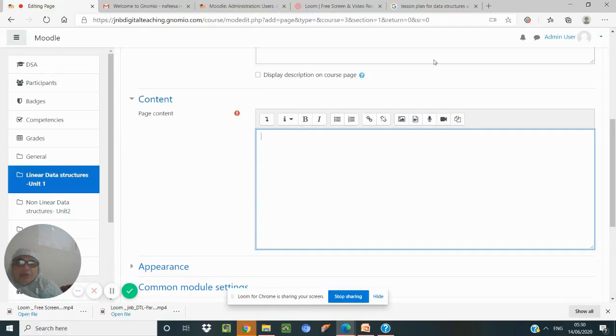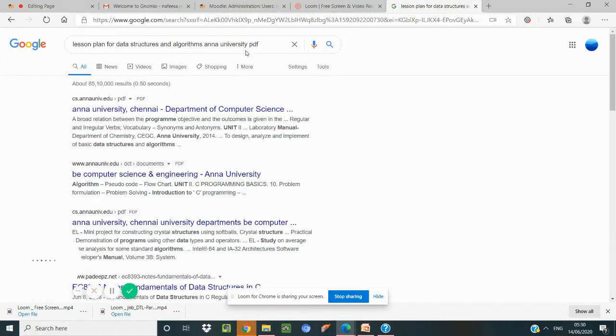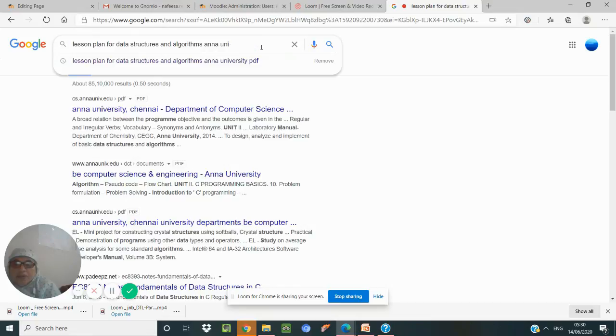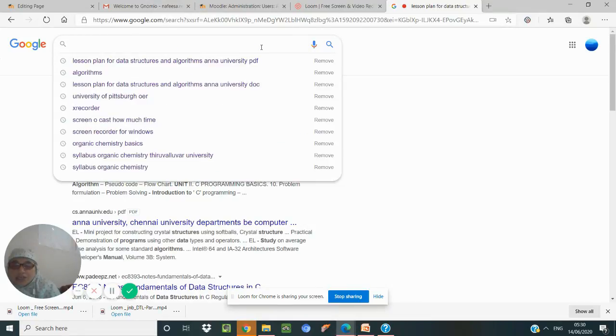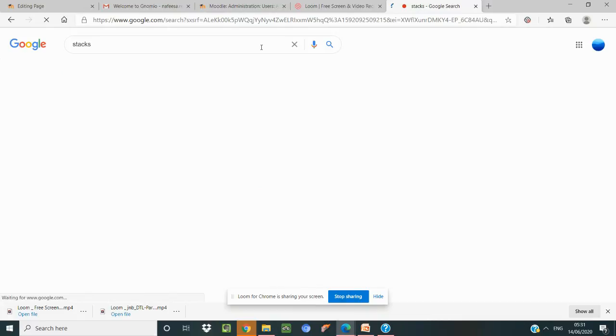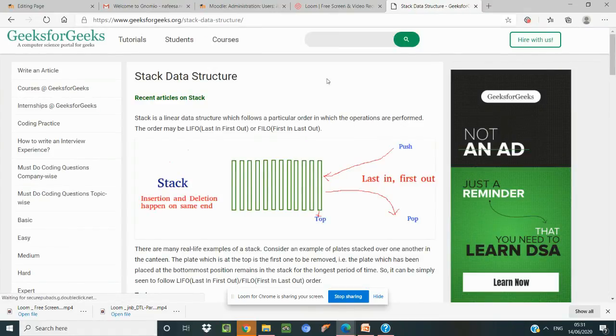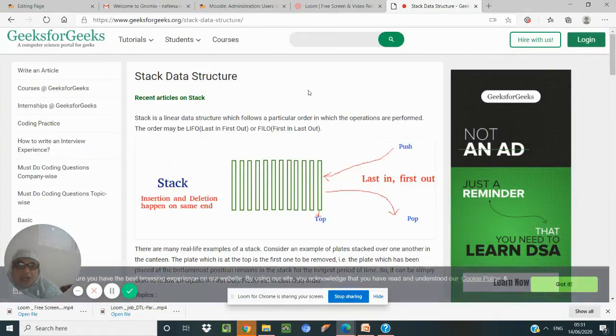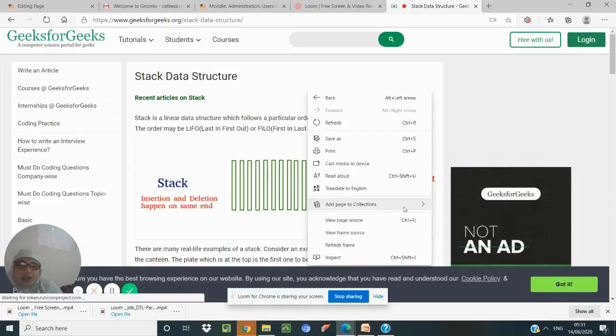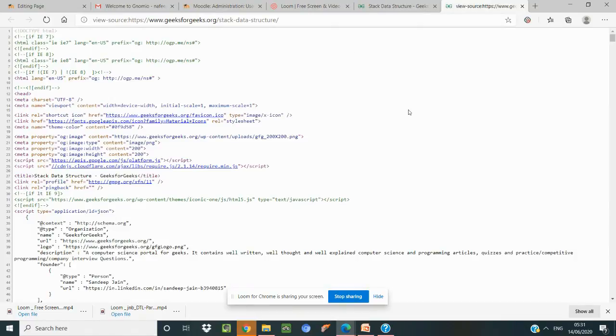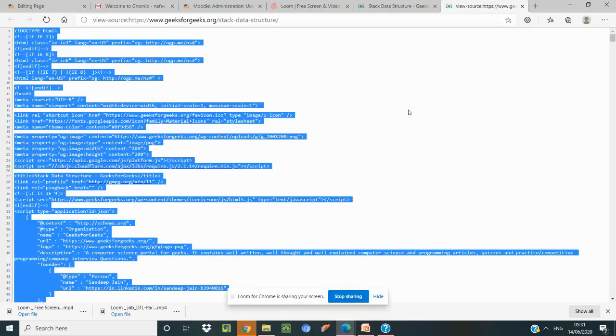So for example, here what we can do is, suppose I want to give a page. Let us say stacks. I'm browsing, but be sure always that there is no copyright violation. So this page I want to include as a material. I can right click here and see view page source. When I give view page source, I get this content.